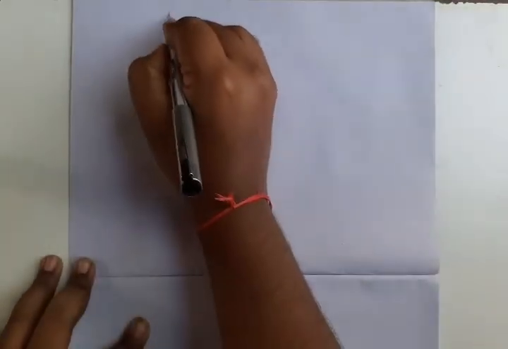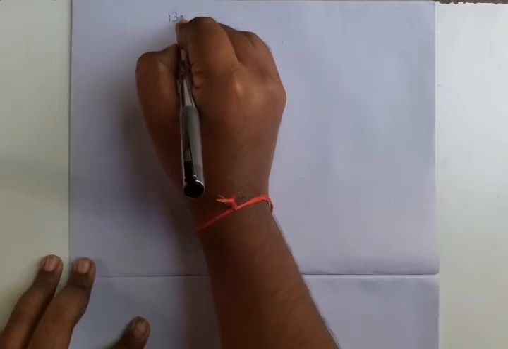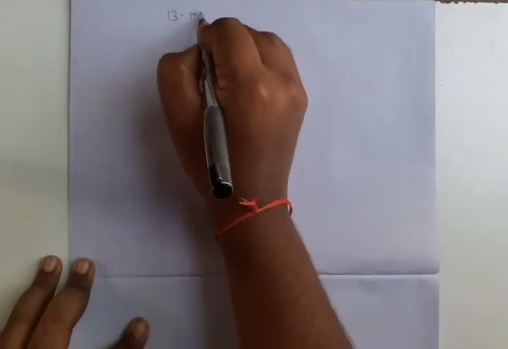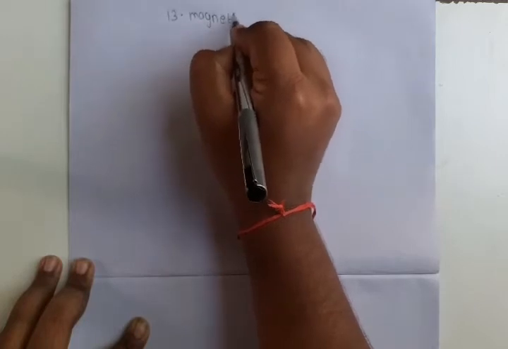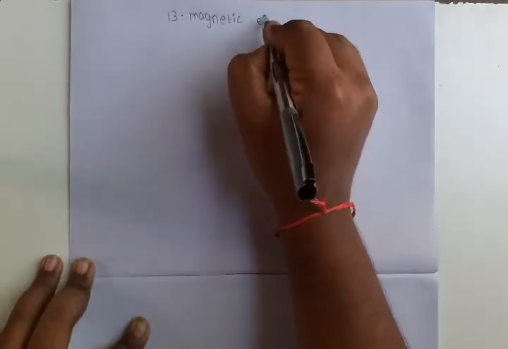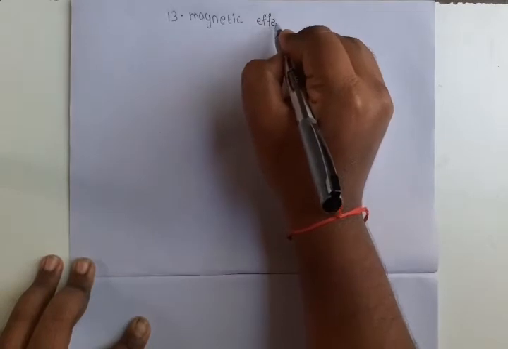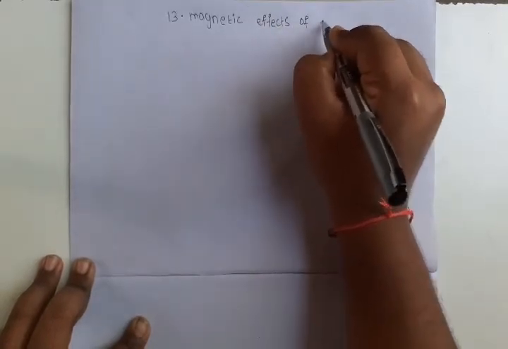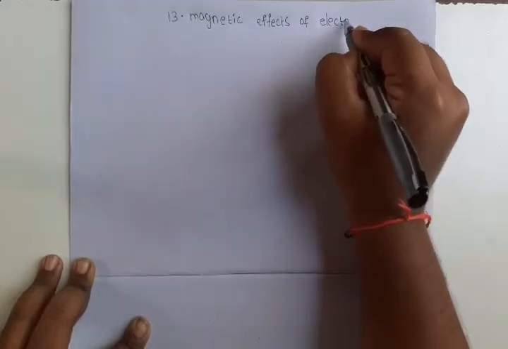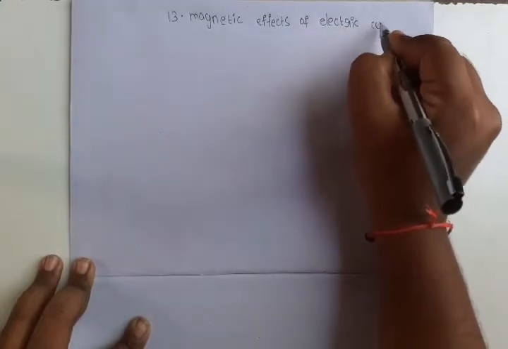Chapter number 13, Magnetic Effects of Electric Current.